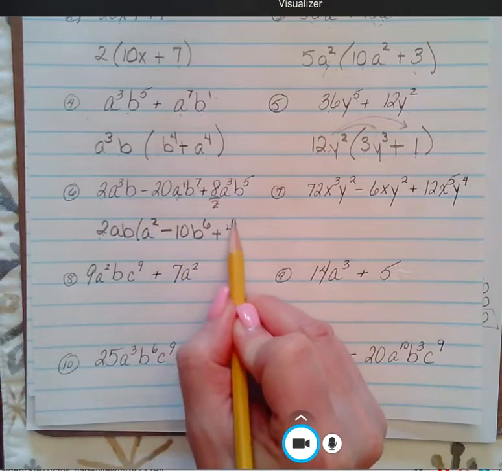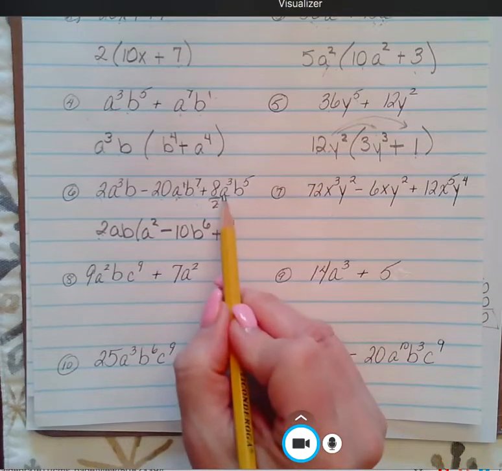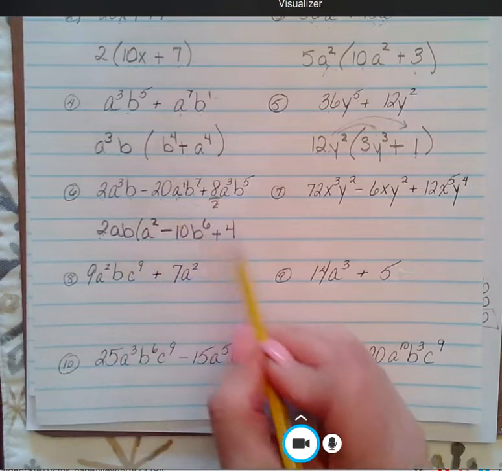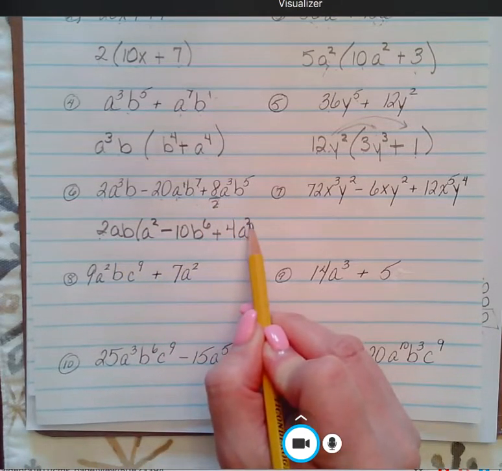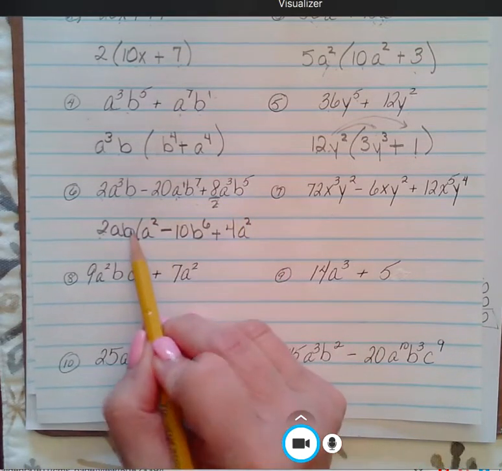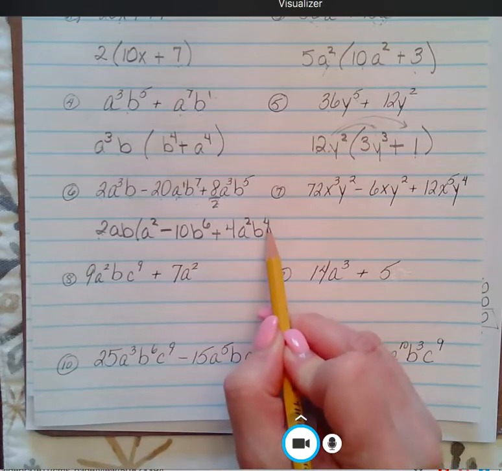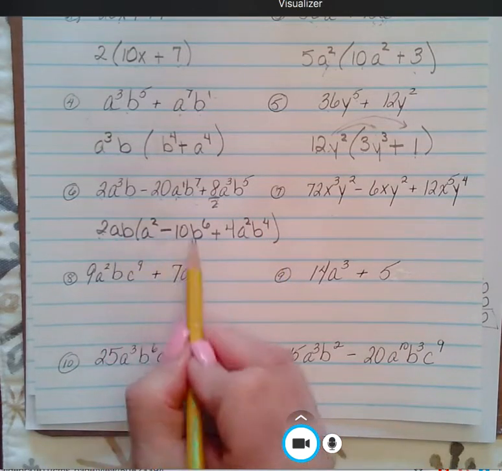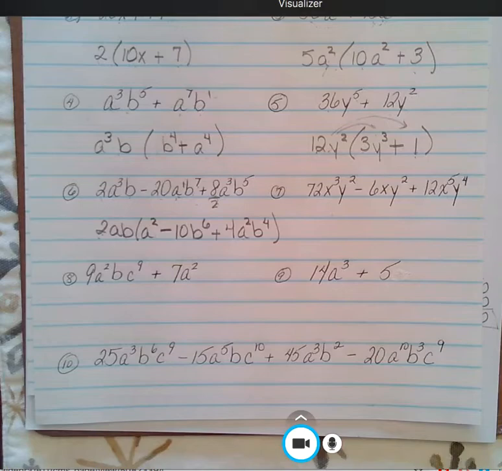So that's going to be 4, was A to the 3rd, but we took one of the A's out, leaving us with 2 of them. And it was B to the 5th. Again, we took 1 out, B to the 4th, close parentheses. If we distribute, we'll get back to our original. Right now, pause the screen so that you can try 7, 8, 9, and 10 on your own.